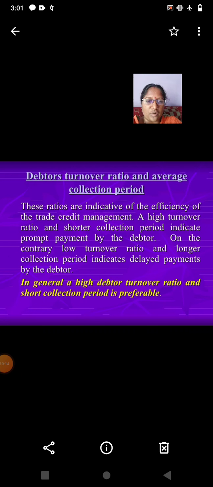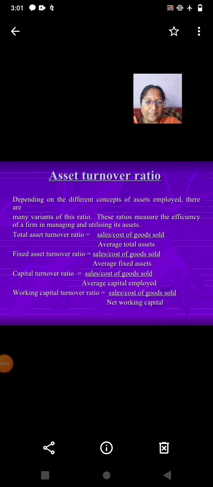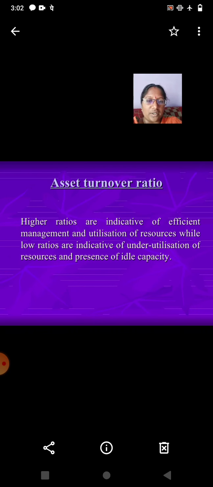Debtors turnover ratio, average collection period. Assets turnover ratio. Here: total assets turnover ratio, fixed assets turnover ratio, capital turnover ratio, working capital turnover ratio.